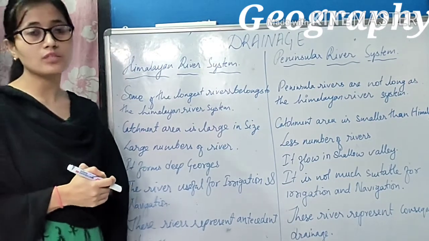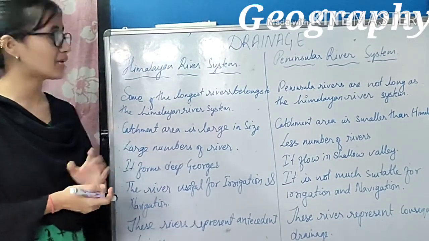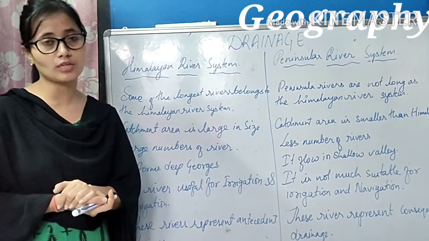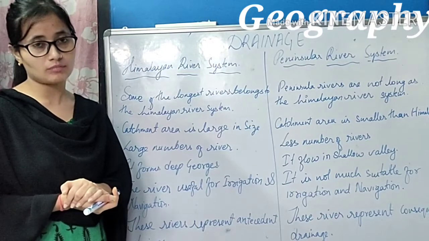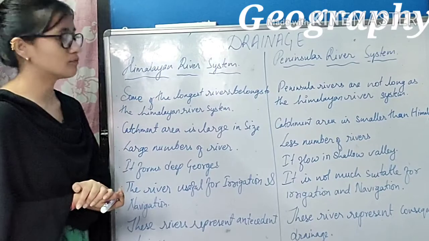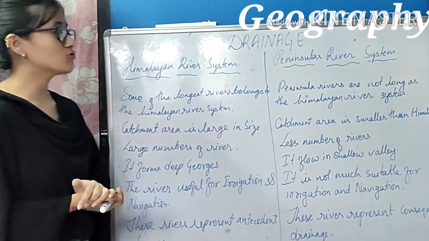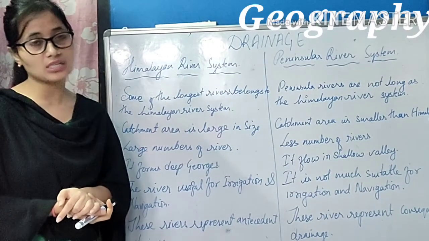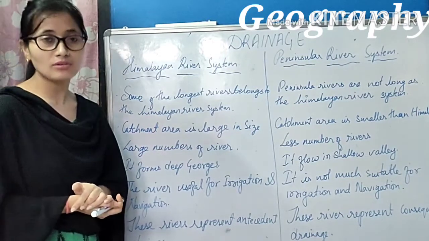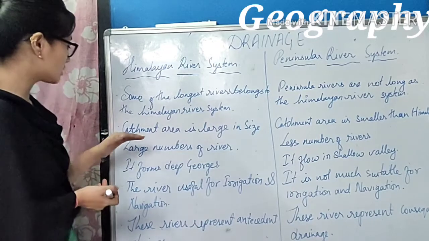The longest river of India is Ganga. Is the river Ganga located in the Himalayan river system or the Peninsular river system? The river Ganga is located in the Himalayan river system. That is why it is said in the first difference that some of the longest rivers belong to the Himalayan river system, whereas the Peninsular river system does not consist of the longest rivers like the Himalayan rivers. Got it?